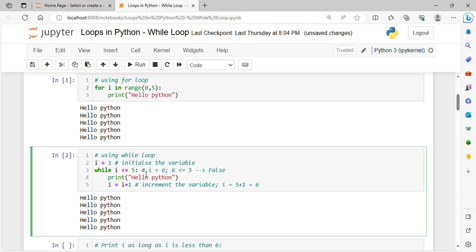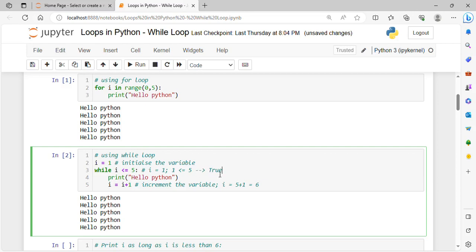So I have initialized I equals to 1. For the first iteration, the value of I will be 1. If we compare this condition, the value of I is 1, so the condition becomes 1 less than equals to 5. 1 less than equals to 5 is true.